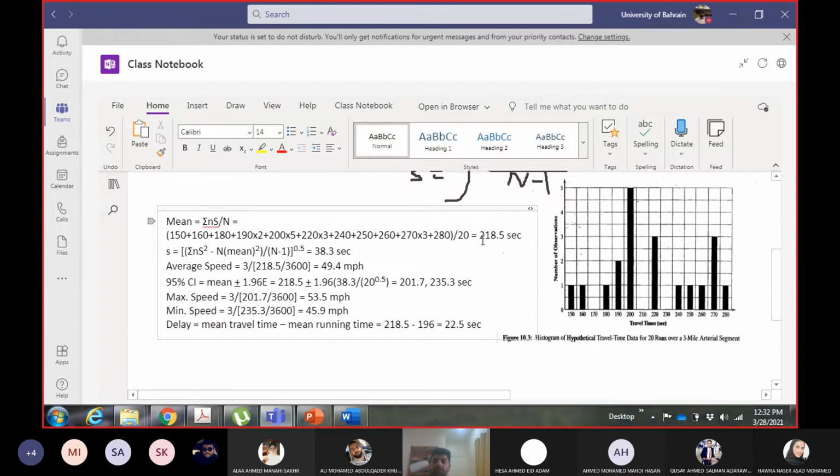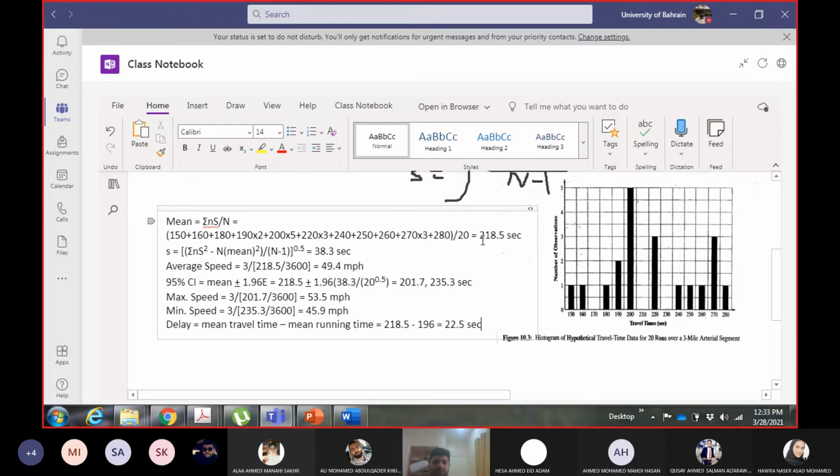Okay, so we have learned some additional concepts related to statistics. First of all, if the mean is given for the entire population, we call it the true mean, and then the standard deviation becomes E directly. Secondly, if somebody gave you travel time data or running time data and asked you for the confidence interval of speed, then you first calculate the confidence interval of travel time or running time, and then you come to the calculation of speed. Then we learned about the delay. If you have travel time and running time, you can calculate delay, or vice versa.